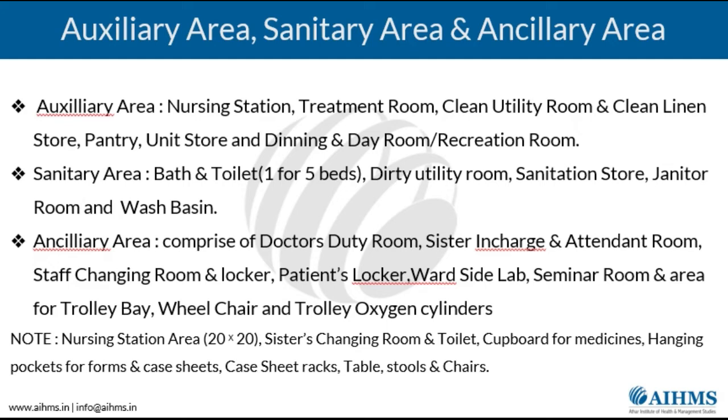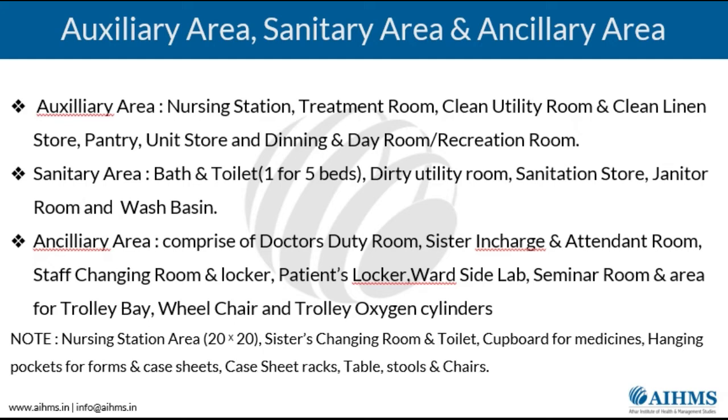And there is a dirty utility room, and then you have your sanitation store and janitor room. The dirty utility room is basically where soiled linen, bedpans, specimen stool, linen wash, urine and blood can be kept.